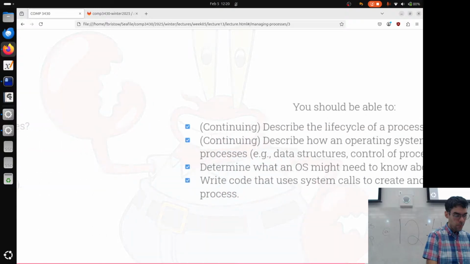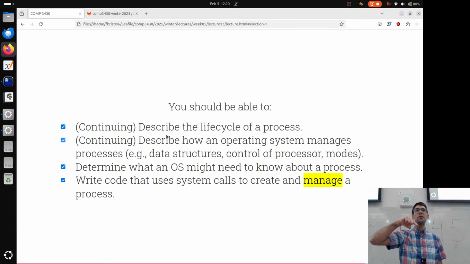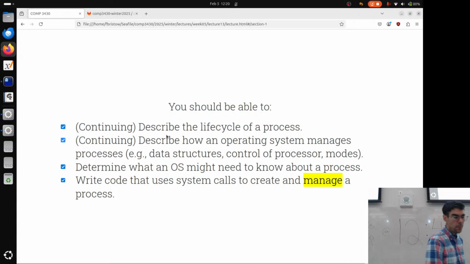But at this point, what you should be able to do is continue to describe the life cycle of a process. You should have a little bit better of a sense of what a process looks like, especially in terms of not just going from running to blocked to ready to exited, but now also duplicating our process control block. This is how all processes are ultimately going to be started. You should better be able to describe how an operating system manages its processes, specifically in terms of data structures.